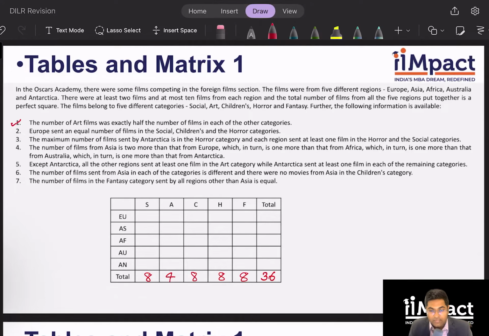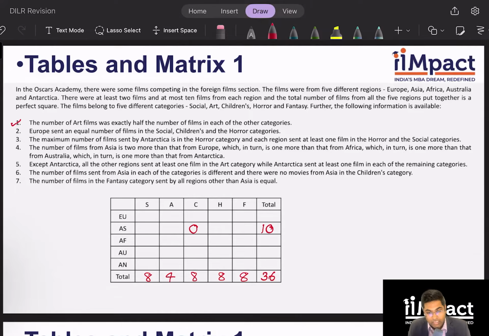The number of films sent from Asia in each category is different, and there were no movies from Asia in children's category. So Asia and children's category is 0, and rest of them is unique. So I know that it will be 10 because any region can send maximum 10 movies. So 1, 2, 3, 4.